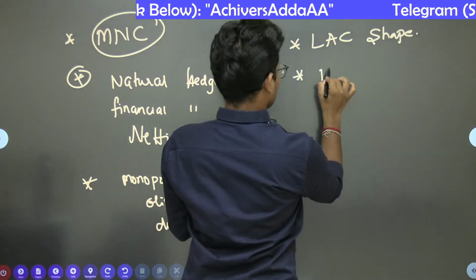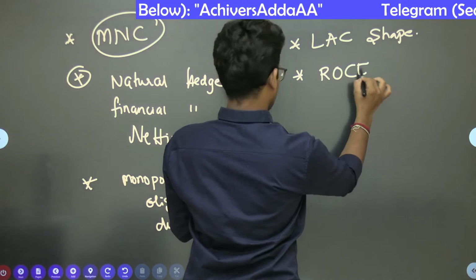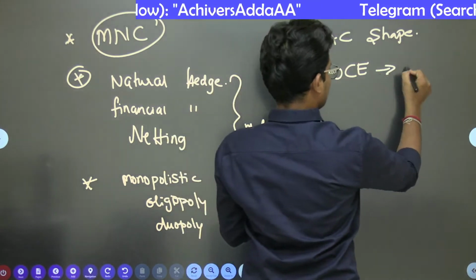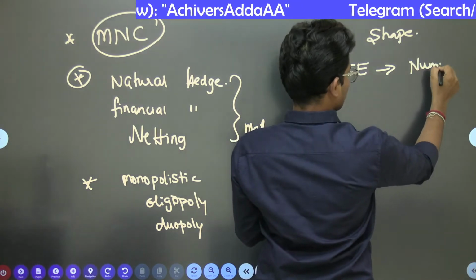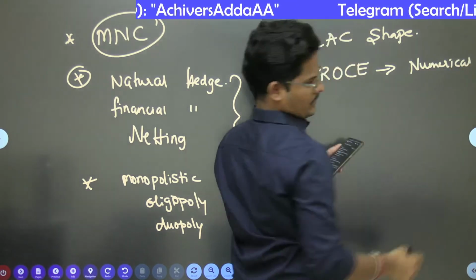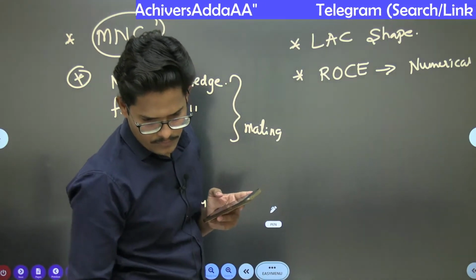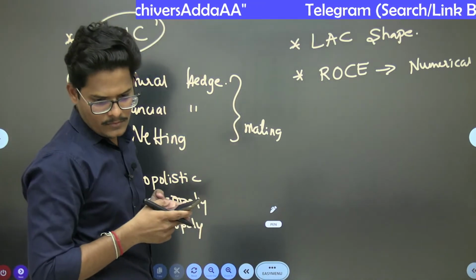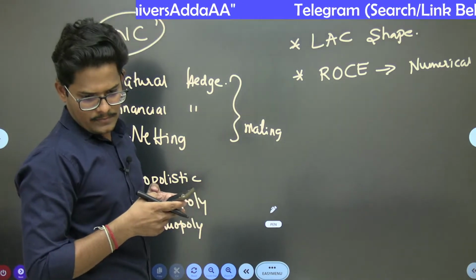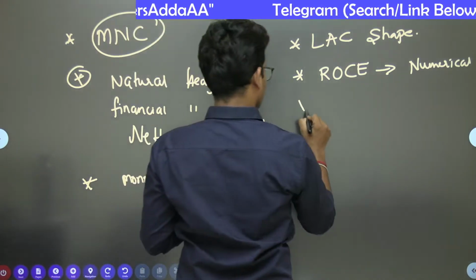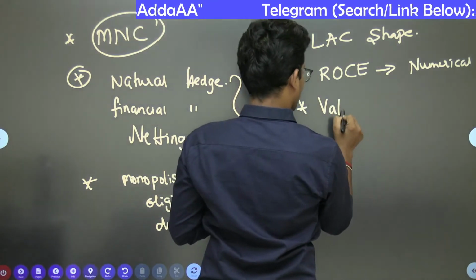Return on capital employed was a calculation, numerical question, easy. Value index was asked to match.